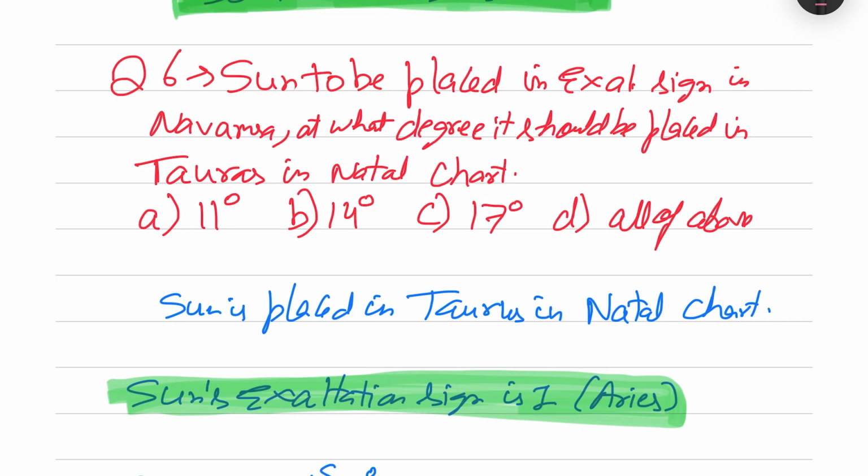Sun is to be placed in exaltation sign in Navamsha. At which degree should it be placed in Taurus in the natal chart? This is again a different kind of question. The Sun is to be placed in its exaltation sign. The exaltation sign of Sun is Aries. So we have to calculate at which degree it should be in Taurus so that it moves to the exaltation sign in Navamsha.